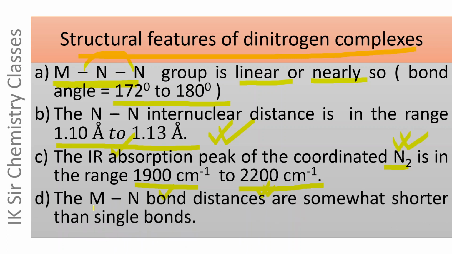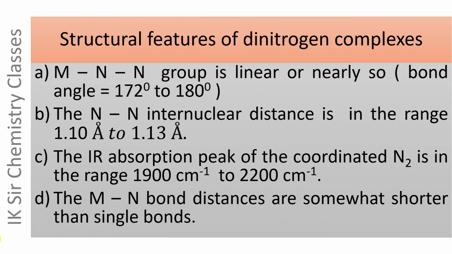And MN distances are somewhat shorter than single bonds. In dinitrogen complexes, MN bonds are somewhat shorter than single bond lengths, and this indicates multiple bonding between metal and nitrogen atom in dinitrogen complexes.